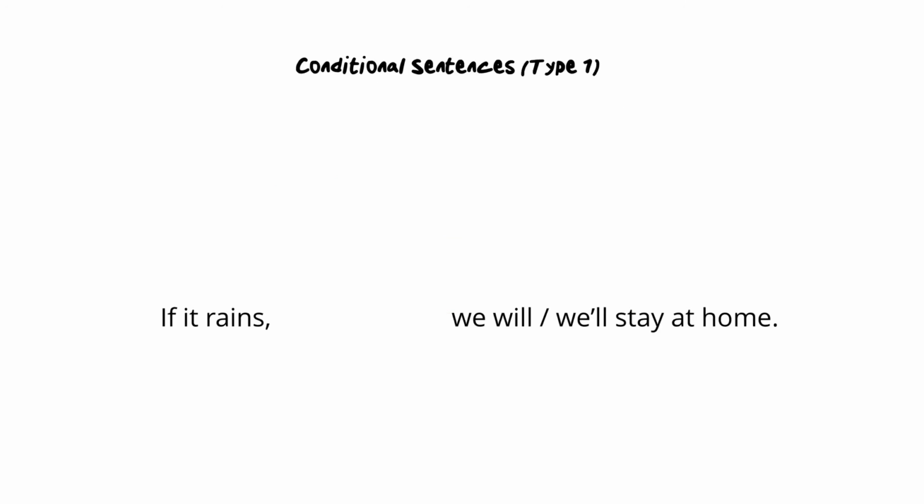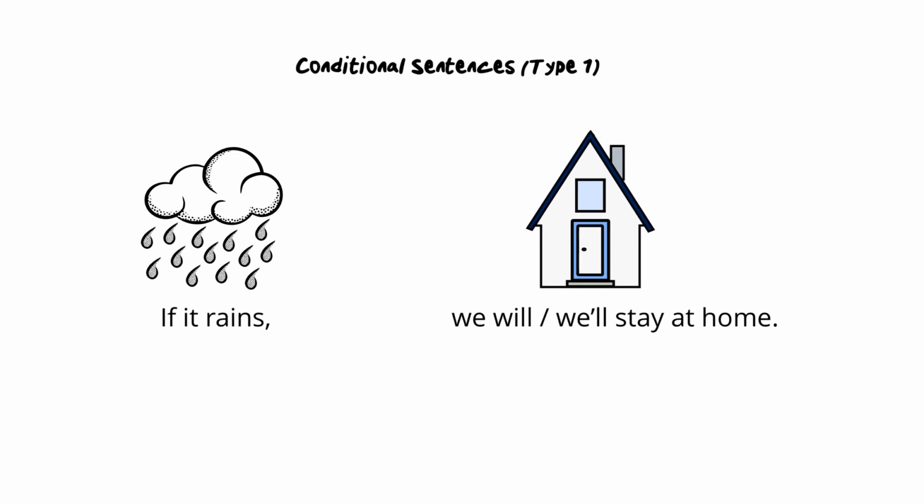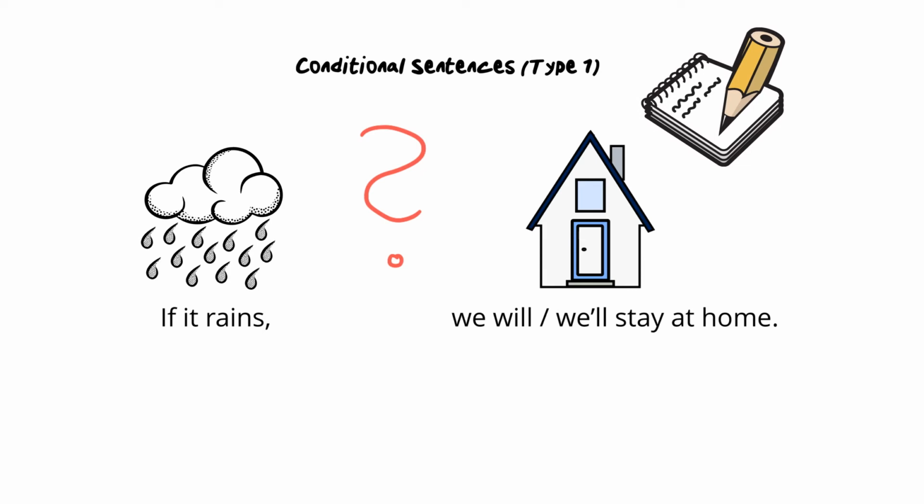Let's start with an example sentence. If it rains, we will or we'll stay at home. This is a conditional sentence type 1. What do you think? When do we use these kinds of sentences? Stop the video, take a sheet of paper and write down what you think when we use these kinds of sentences. The solution will appear in a few seconds. 3, 2, 1.